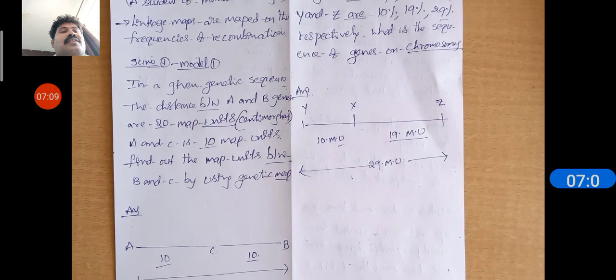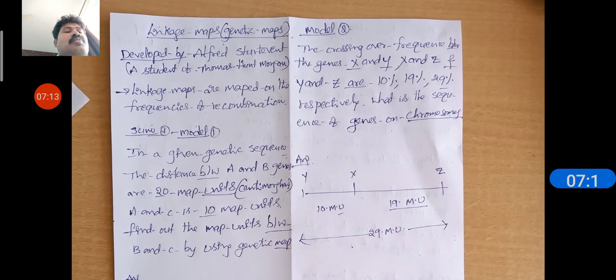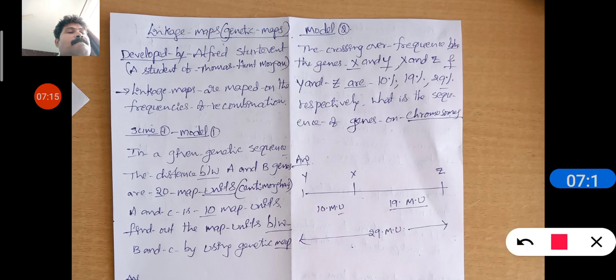Next one is the second model. Another model, number 2. The crossing over frequency between the genes X and Y, X and Z, and Y and Z are 10%, 19%, 29% respectively.